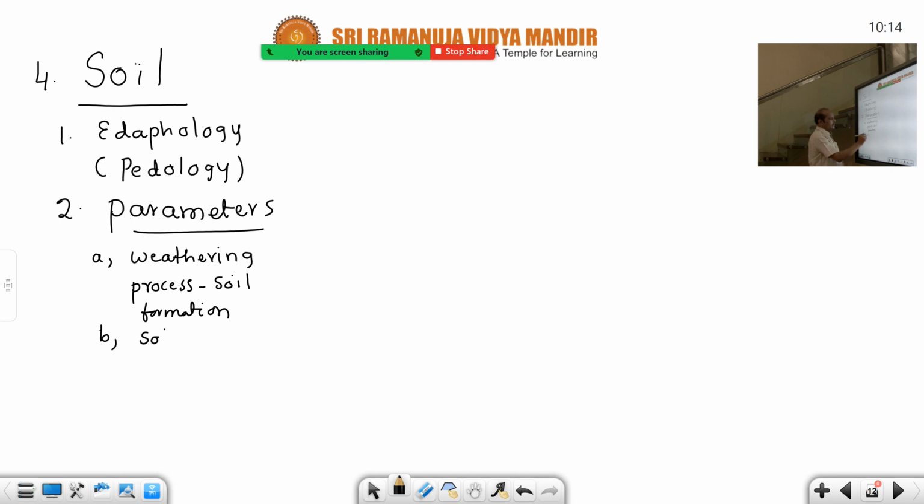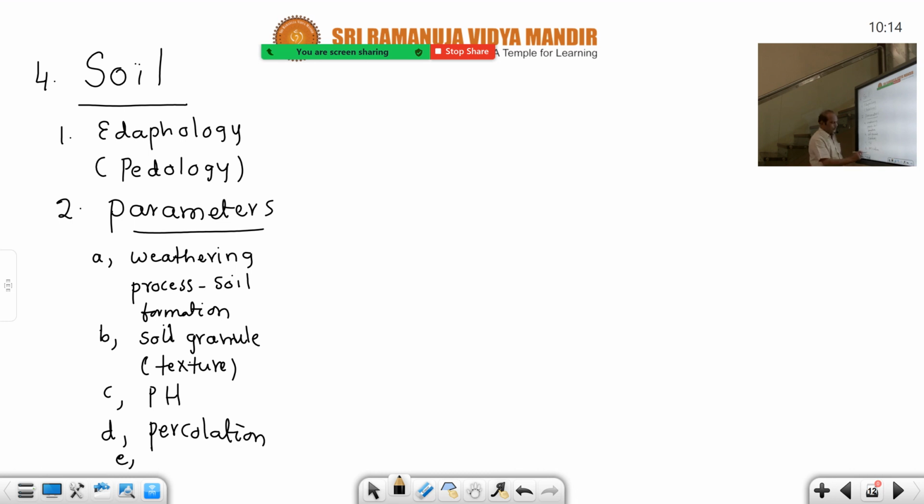The granules of soil, the texture of the soil. Some soils have small granules, some have soft granules, large granules, gravel, like that. Texture of the soil is also important. And pH of the soil is also important. And percolation capacity of the soil is another parameter. And also the water holding capacity.